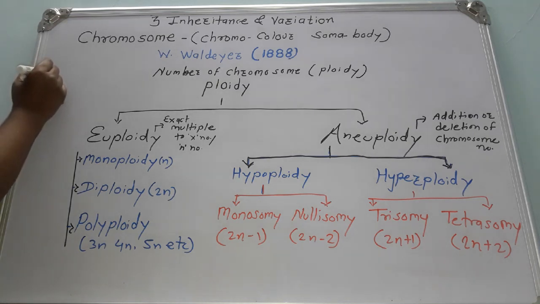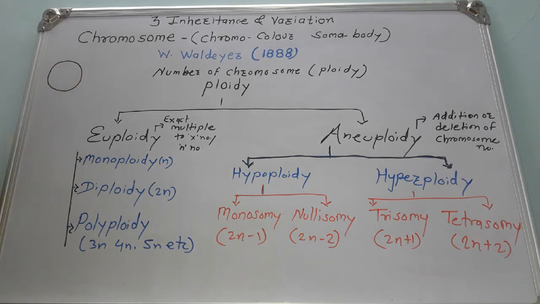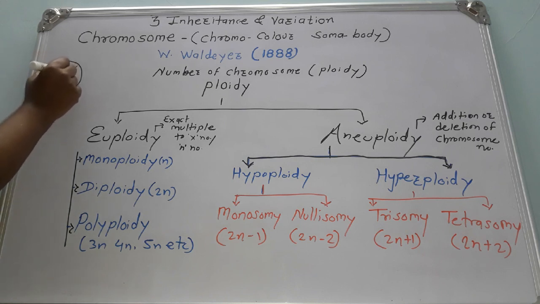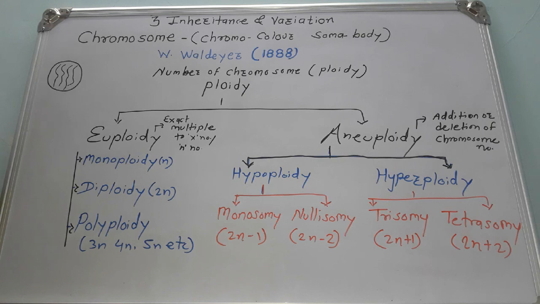You all students are familiar with chromosome location. Chromosomes are generally present in eukaryotic organisms inside a nucleus. A eukaryotic organism possesses an advanced type of nucleus. So chromosomes are always present in the form of a chromatin network. You are familiar with cell divisions. During the interphase, chromosomes are thin, elongated, thread-like network structures.